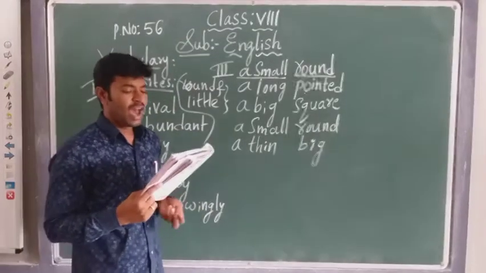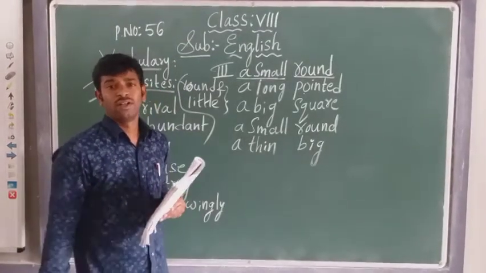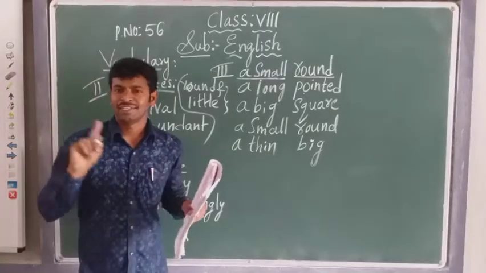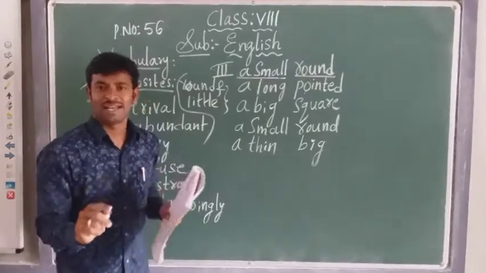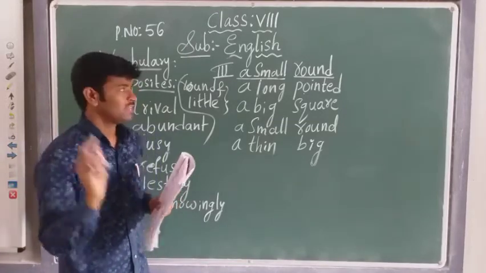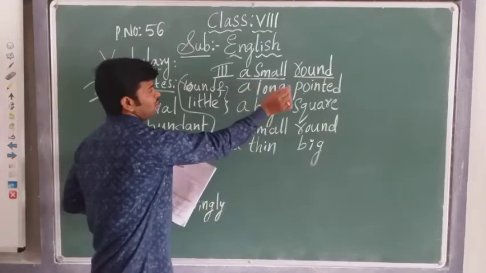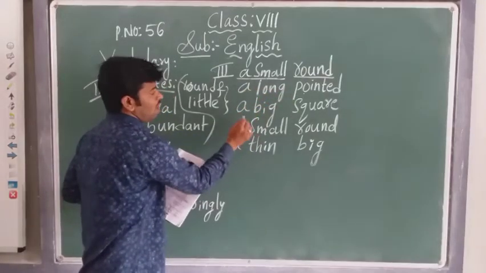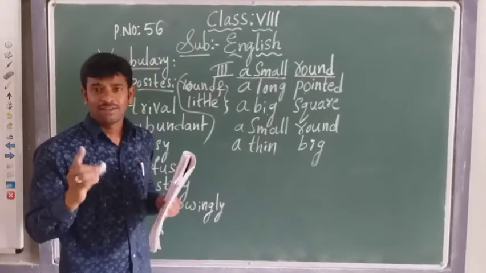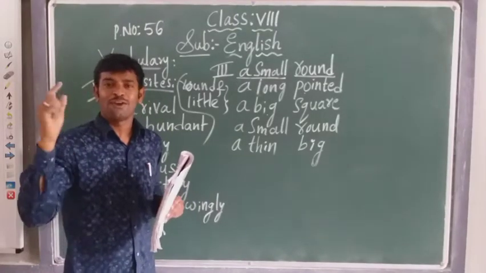Next one, dash dash room. Everybody comes to the school and sits in the room now. Now you explain, children, how the room is. How the classroom is. The room. See here. Sorry, finish now. Third one now. A big square room. How the room is? Everybody knows in our class a room is there.